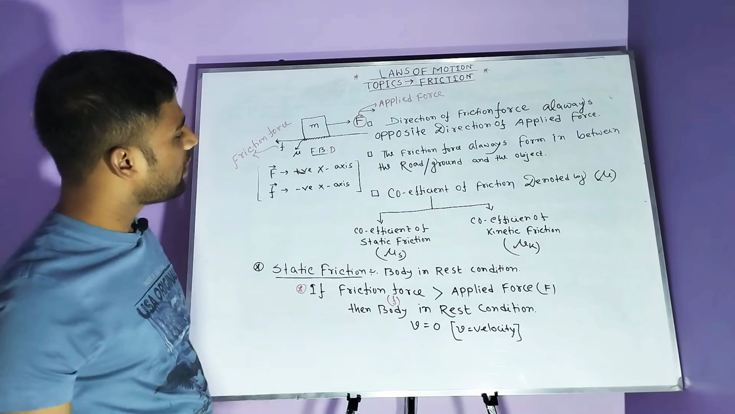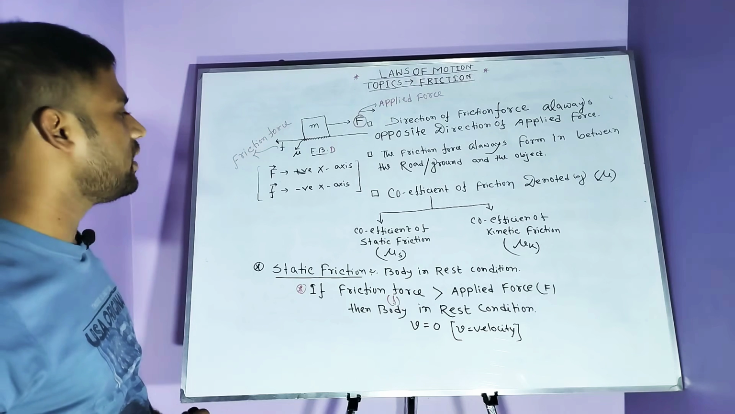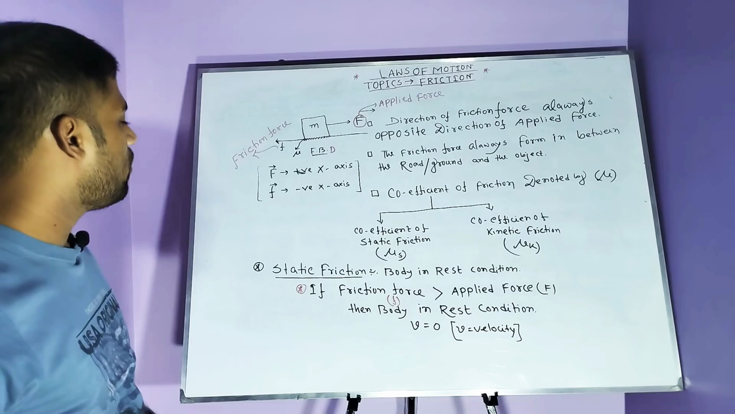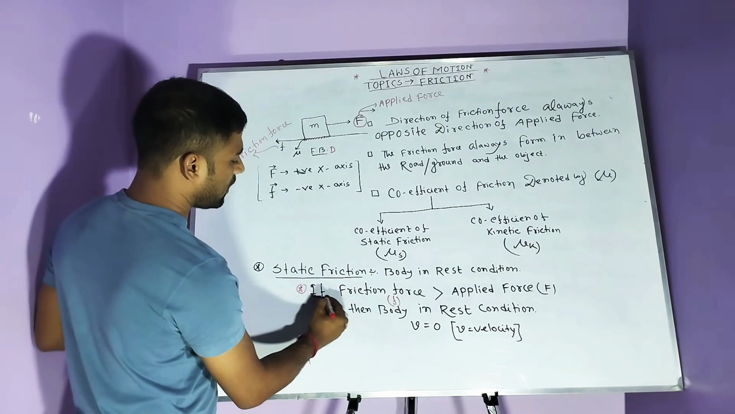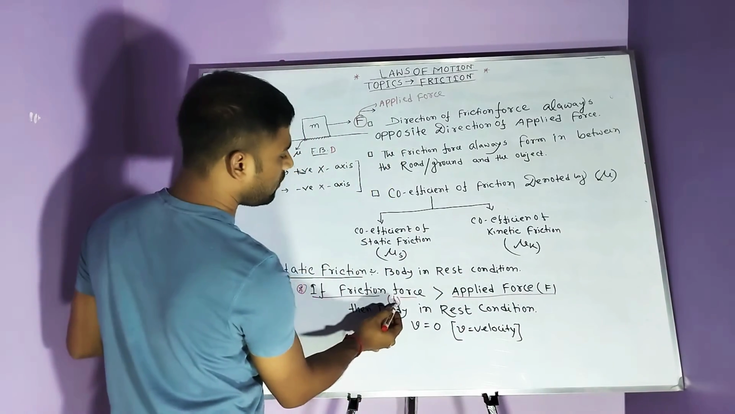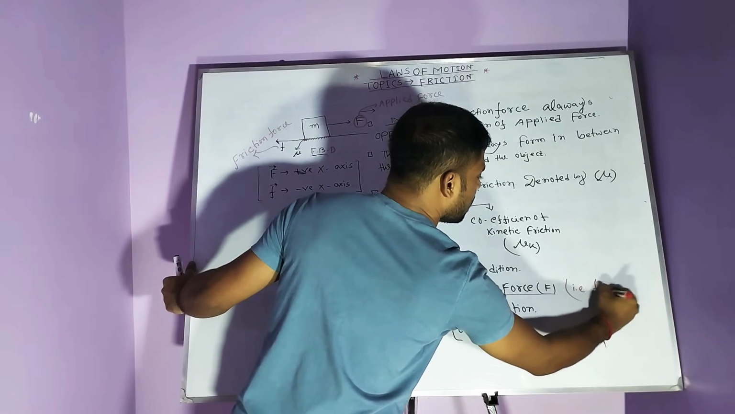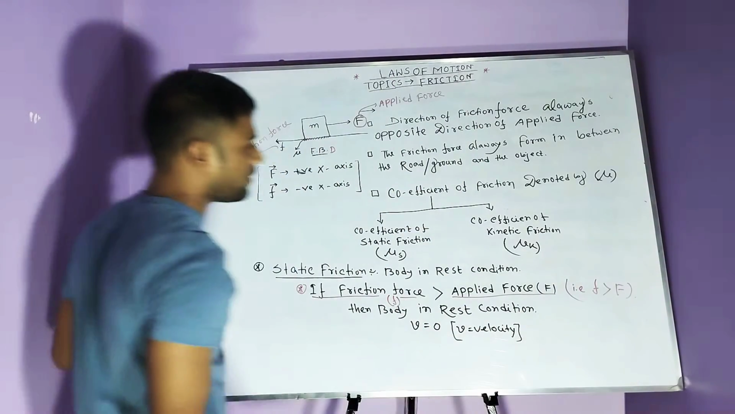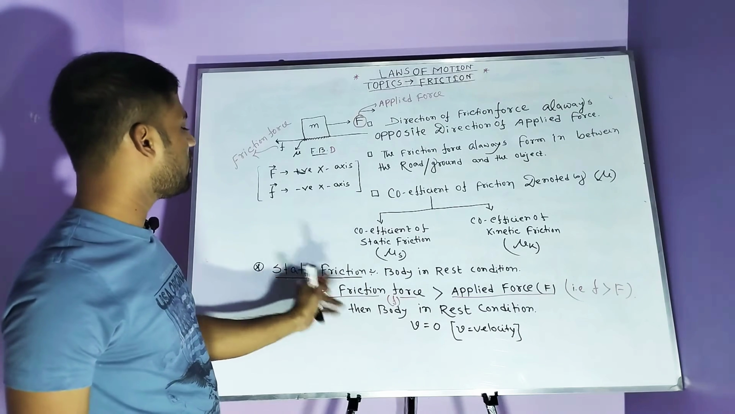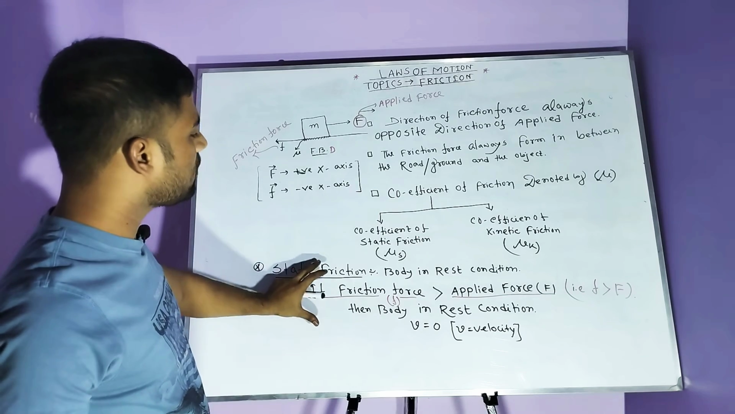Coefficient of friction is of two types. There is the coefficient of static friction and the coefficient of kinetic friction. What is static friction? Static friction means the body is in a rest condition. The condition for static friction is that if the friction force F is greater than the applied force, then the body is at rest, the resultant velocity is 0, so the body is in a static condition and cannot move forward. This is the criterion for static friction.